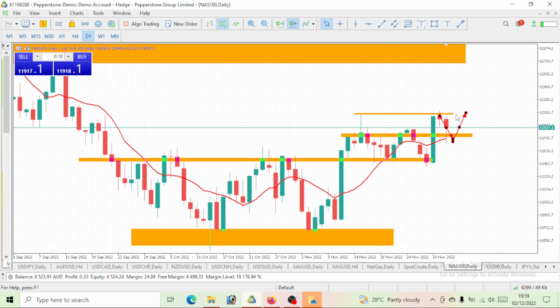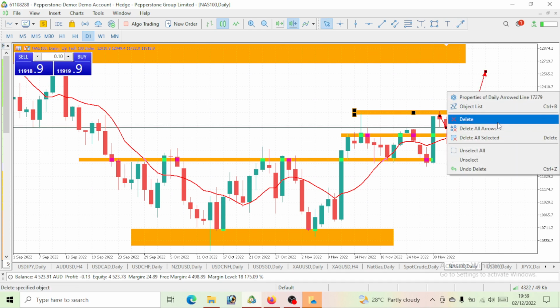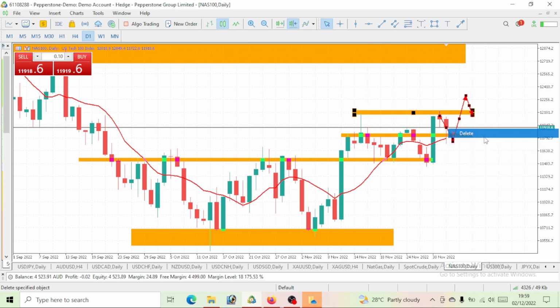So possibly for this week, on Monday and Tuesday, we should see price come to tap this level. And if price manages to break above this level, we should see price give us a pullback to test this level again and continue its bullish move. So NASDAQ 100, we would continue to go bullish. By the way, anyhow you want to sit or anyhow this trade moves or anyhow you want to take this trade, this NASDAQ 100 we would continue the bullish move.